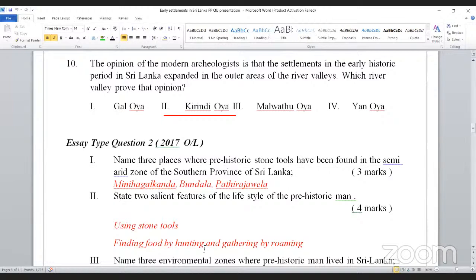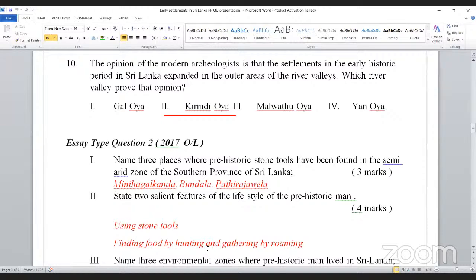That's hunting and using stone tools. Even living in natural caves, you can take if you want, as a salient feature. Salient means main feature, important feature, outstanding feature, or temporary habitat.